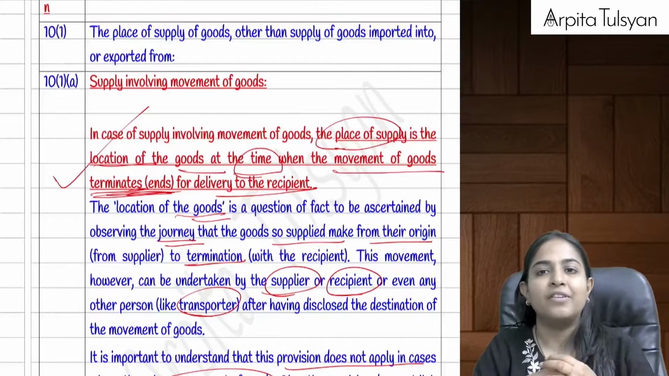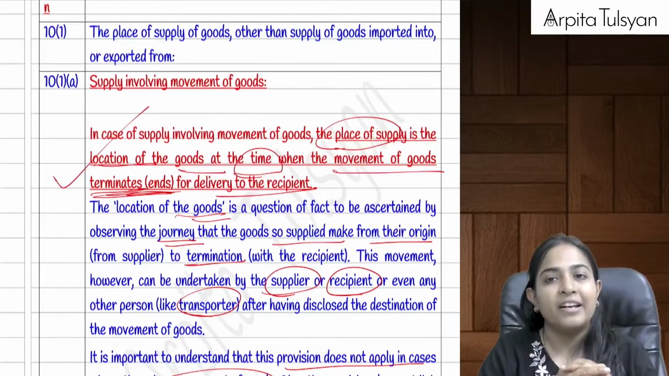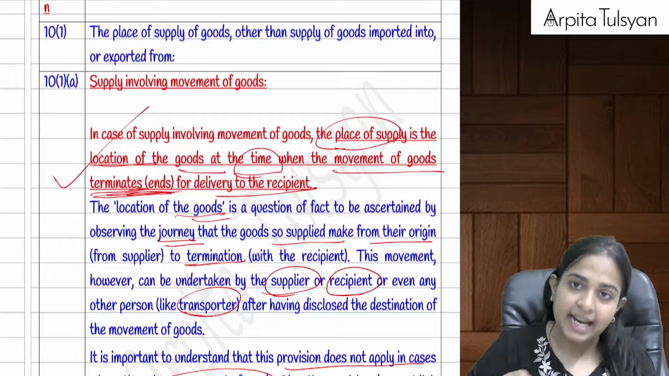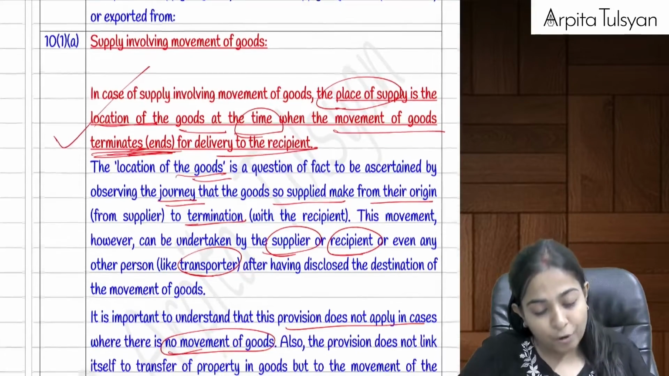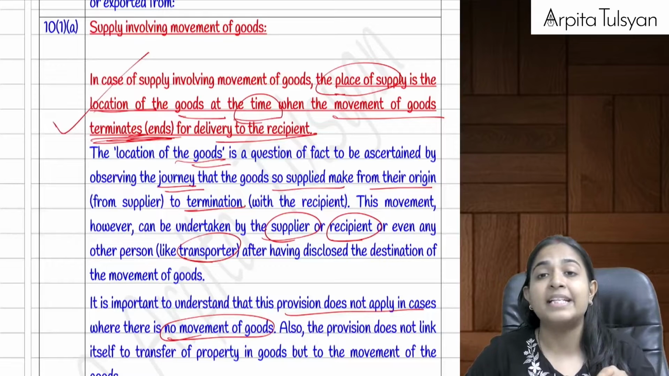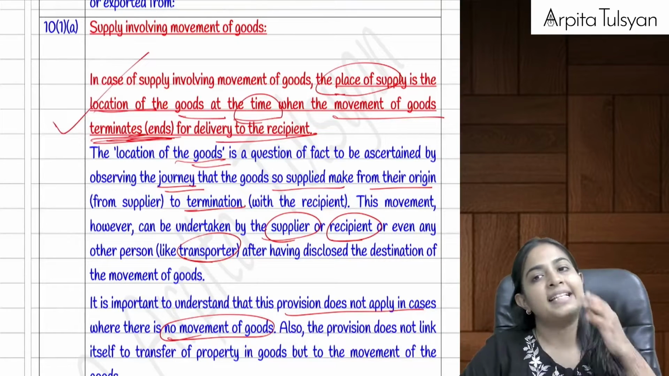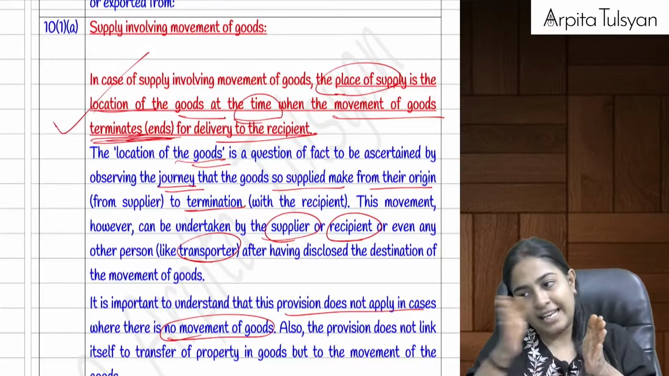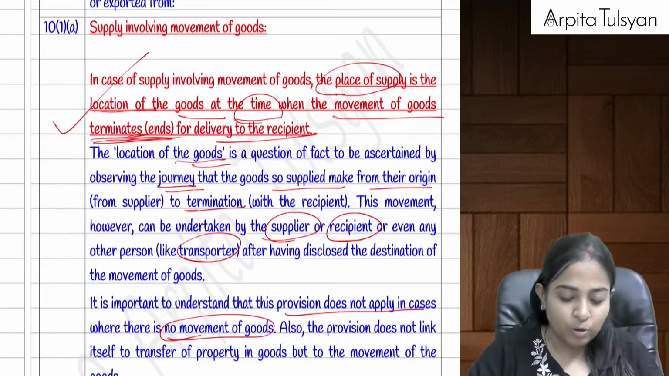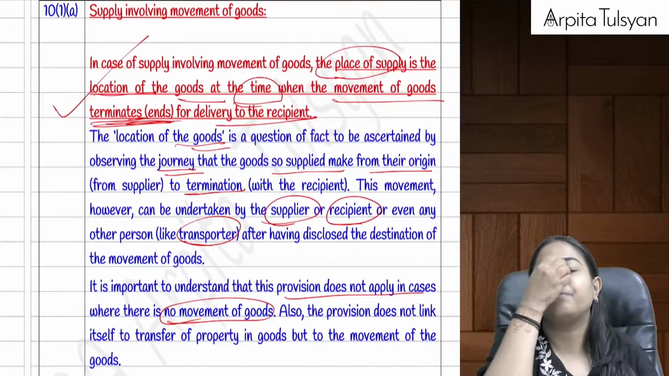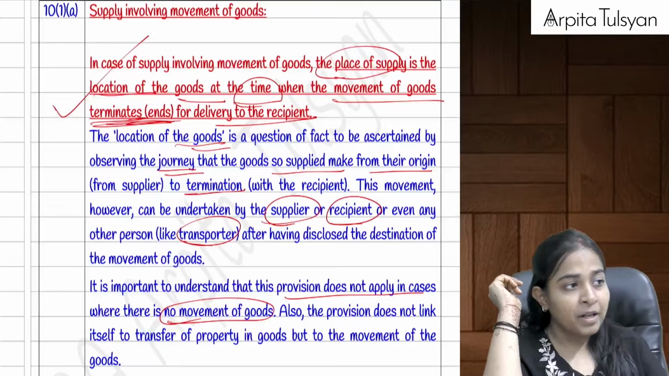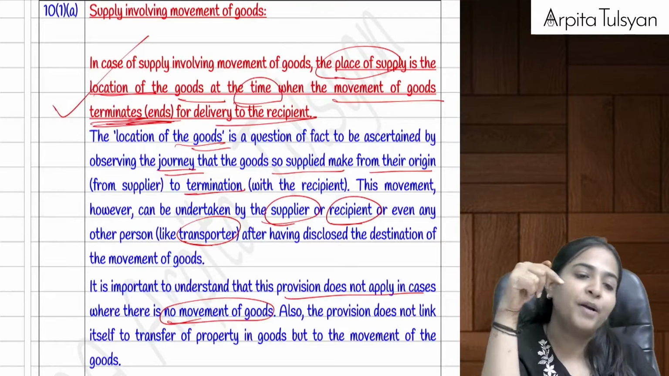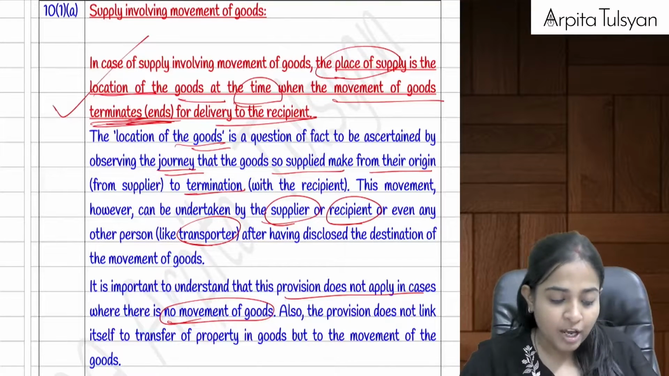Section number 10.1 is the section we refer to when we have to determine the place of supply other than import and export transactions. Within that, section 10.1a talks about supply of goods where the supply involves movement of the goods. In that case, the place of supply will be the location where the movement of the goods terminates, the delivery to the recipient. That becomes the place of supply. This provision is not applicable when there is no movement of goods. It is applicable only when there is movement of goods, right?